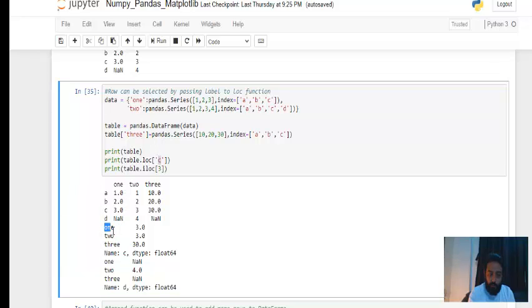In 1 we have 3.0, in 2 we have 3, and in 3 we have 30.0. Now iloc 3, iloc means the location, the third: 0, 1, 2, 3. So you can see NaN, 4 and NaN got printed here. So this is again indexing for data frames.